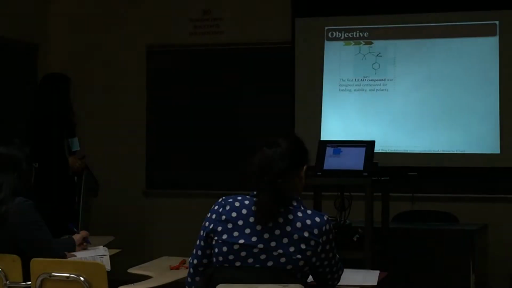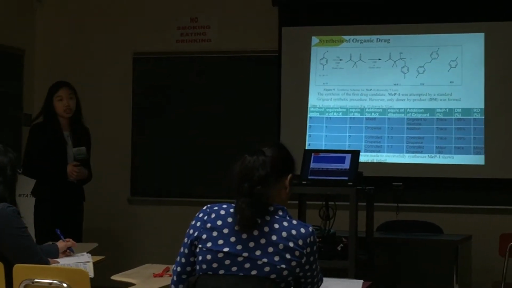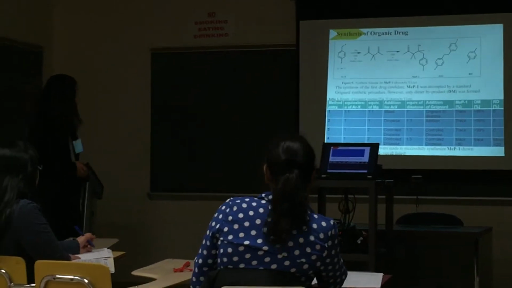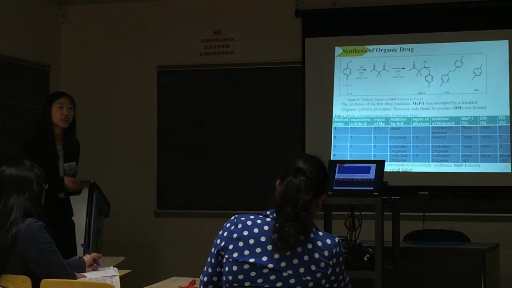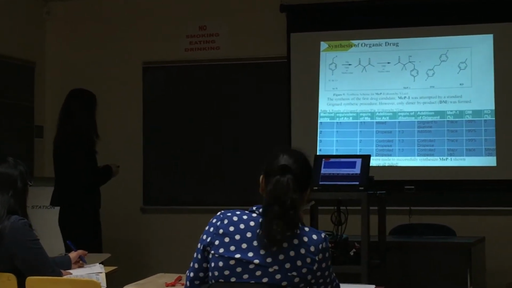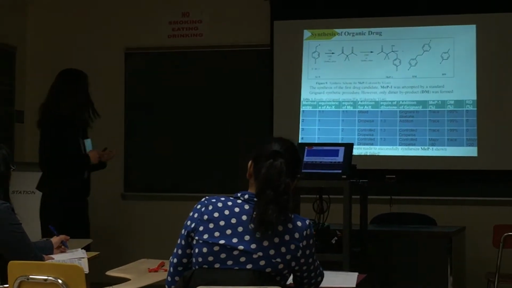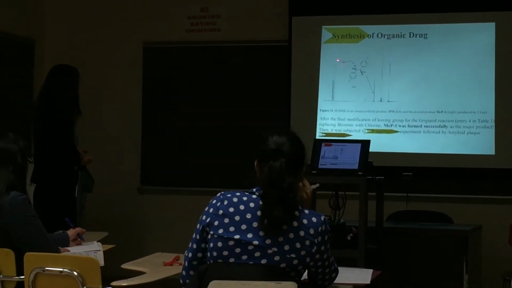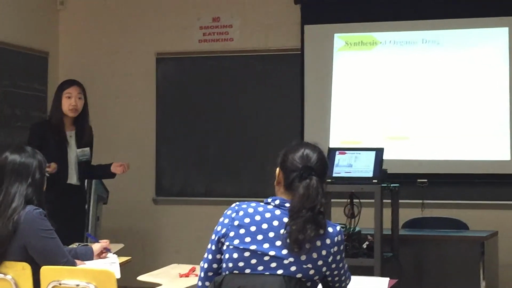So in order to synthesize MEP1, I did organic synthesis. So here's the synthetic methodology with Grignard reaction. So first, there's an alkyl halide in the presence of magnesium and ether in order to form a Grignard reagent. And as soon as this reagent forms, I add it to a diketone in hopes to form my drug candidate, MEP1. But unfortunately, instead of forming MEP1, I formed a byproduct. And the NMR confirmed for me, with a singlet signal at 2.8 ppm, that my byproduct was a dimer. So then I asked why and how did this dimer form?